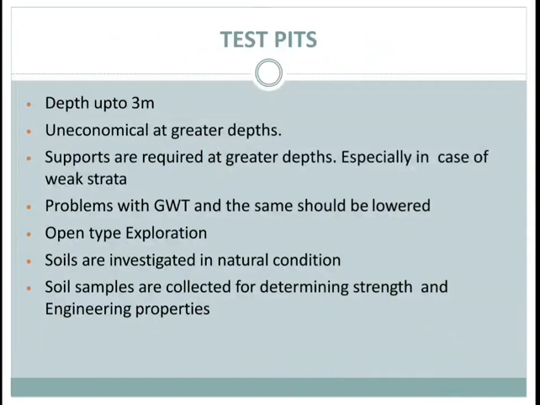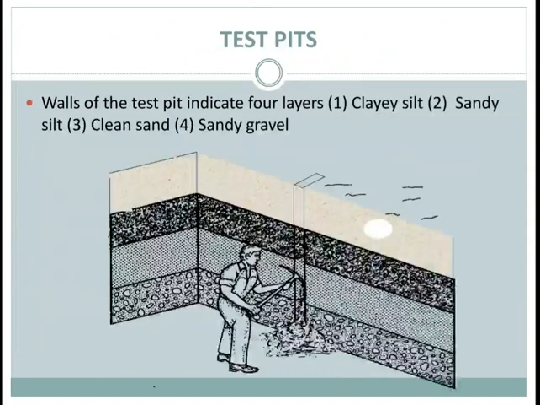The sample may be a disturbed sample. In this figure you can see the layers of soil. First layer is clay silt, second is sandy silt, third is clay sand, and fourth is sandy gravel.